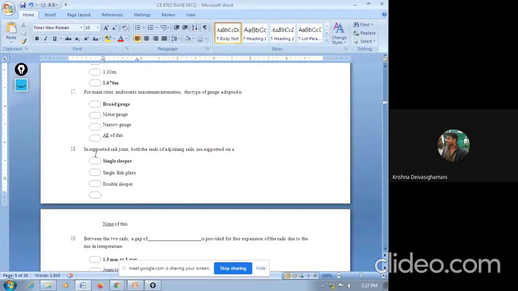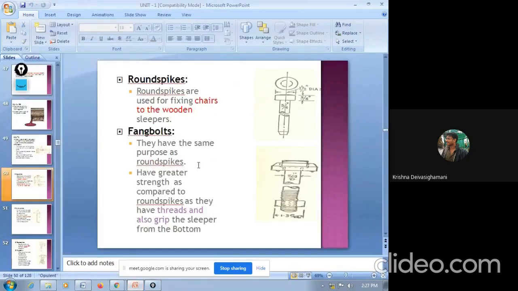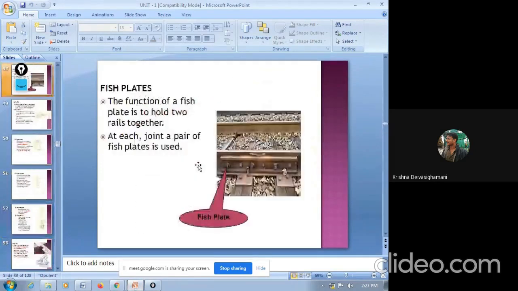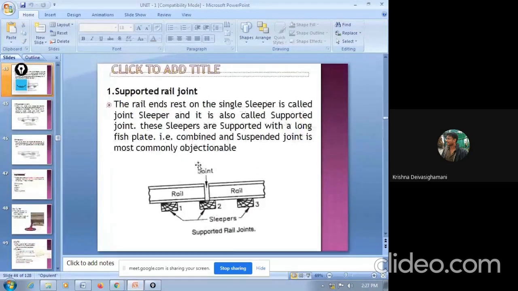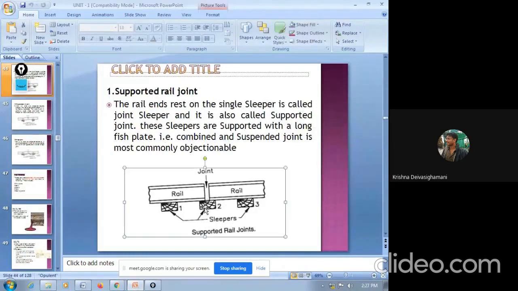Next question. In a supported rail joint, both of the ends of adjoining rails are supported on a single sleeper, a single fishbed, double sleeper, or none of these. The answer is single sleeper. In all the supports, the joining rails are generally supported on a single sleeper. We have already discussed this. In any case, the rail joints should generally rest on a single sleeper. So this is what they have asked.